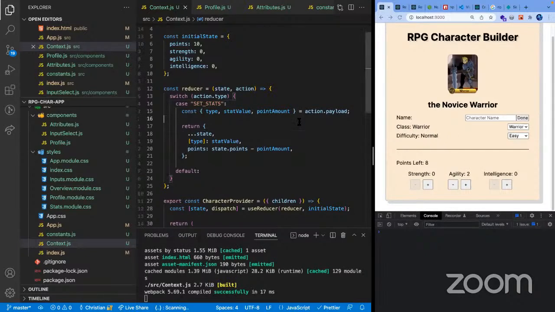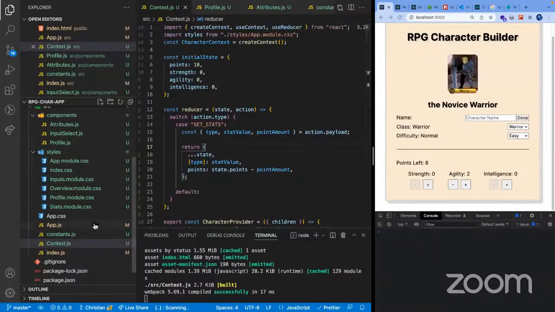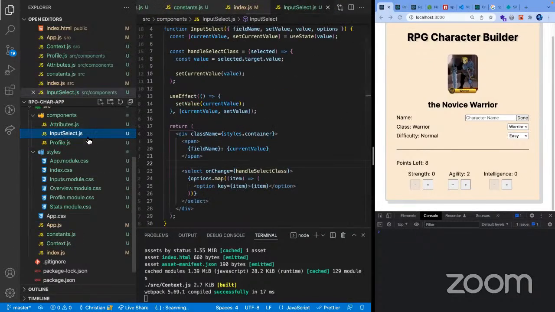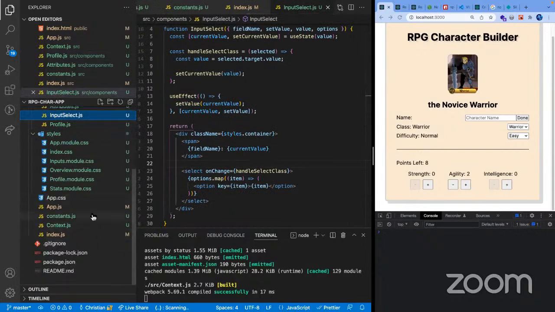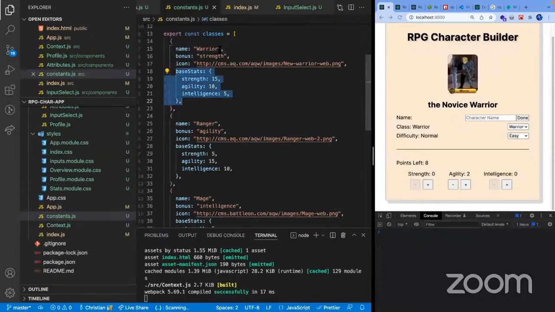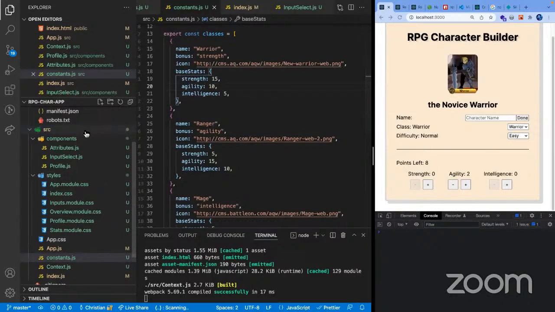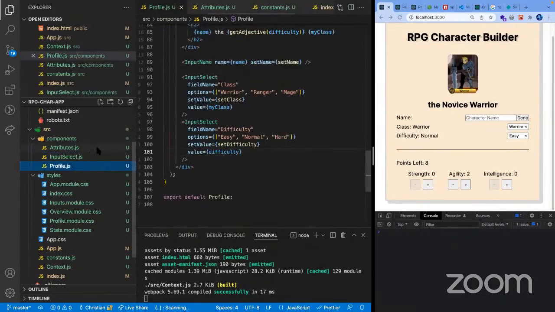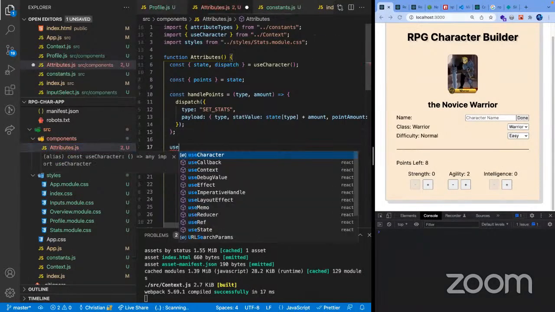And we will now be able to connect these two things by using this hook. And yeah, let's do that. Let's see here in the profile. If you guys can see here in our constants, we have here base stats depending on our class. So this is where we're gonna grab the values or their default values right here. So let's try here to do a use effect in the attributes.